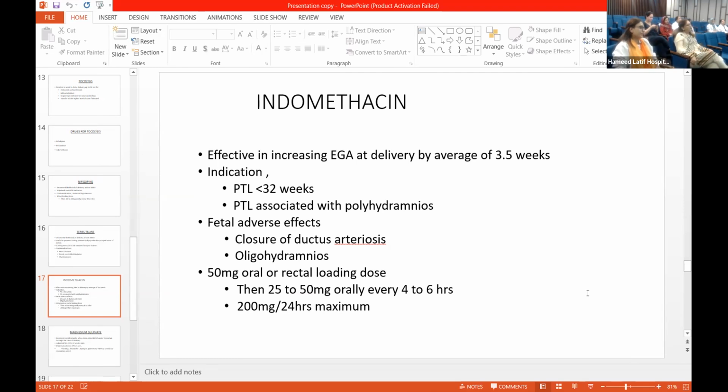Indomethacin is an NSAID. It is effective in increasing gestational age at delivery by an average of 3.5 weeks. Indicated when preterm labor is before 32 weeks. Preterm labor is associated with polyhydramnios. Fetal adverse effects are premature closure of the ductus arteriosus and oligohydramnios. 50 milligram oral or rectal loading dose and 25 to 50 mg orally every 4 to 6 hours. A total of 200 mg can be given in 24 hours.